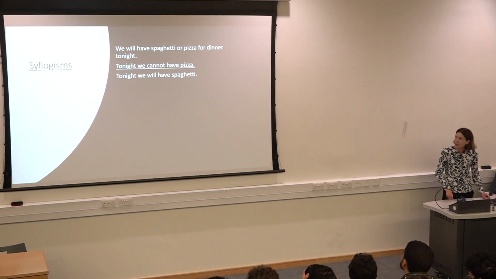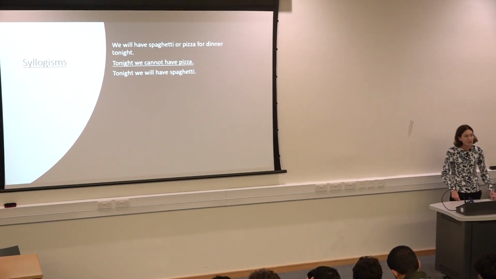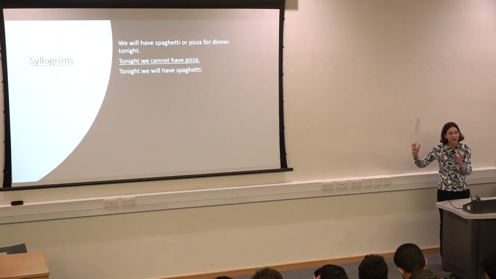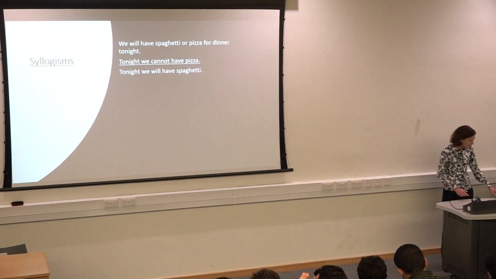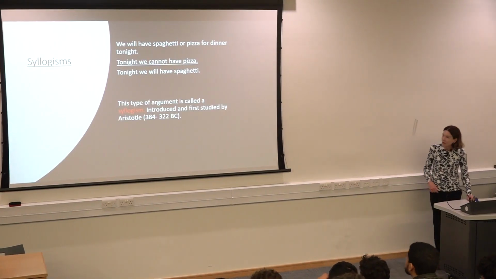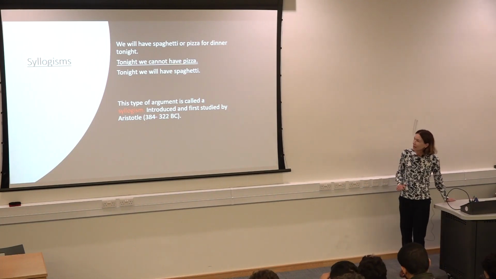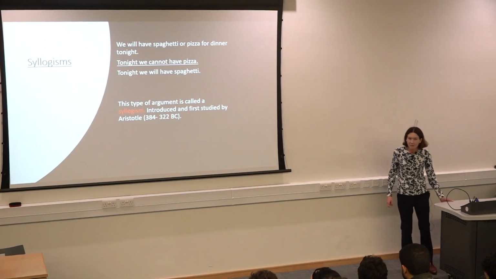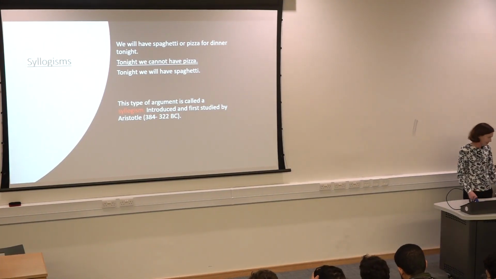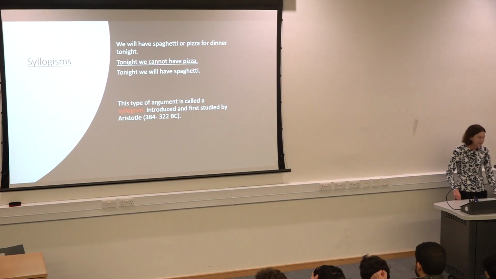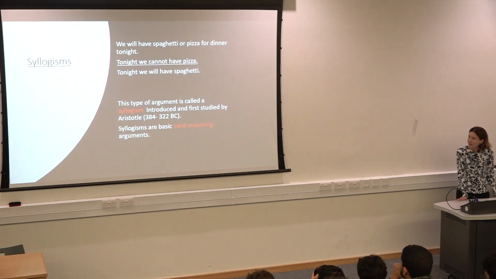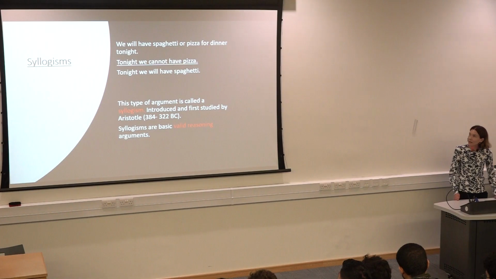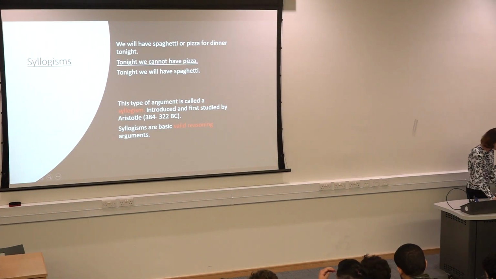Now, there are all different types of syllogisms, and what Aristotle tried to do was to write them all down, all the various types, put them into categories and sort of list them all. So this type of argument, so really basic valid reasoning, right? It's called a syllogism, first studied by Aristotle, 384 to 322 BC. Okay. What is a syllogism? It's just a very short, basic, valid argument. And all syllogisms sort of come like this. You're given some facts that you are assuming to be true.